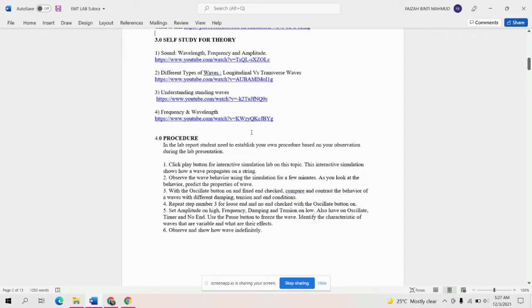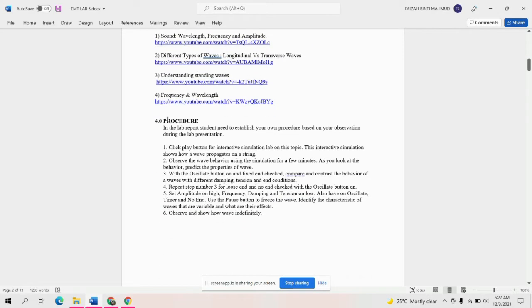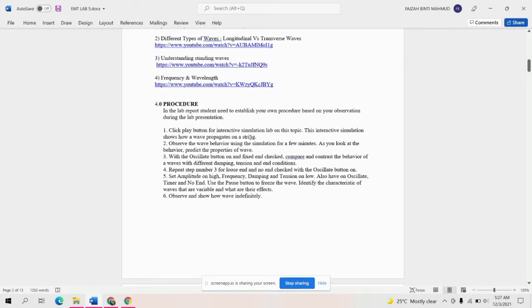In this lab, as you can see, for the procedure mentioned in the lab report, students need to establish their own procedure based on their observation during the lab presentation. So we have to create our own procedure for Lab 5 electromagnetic wave.